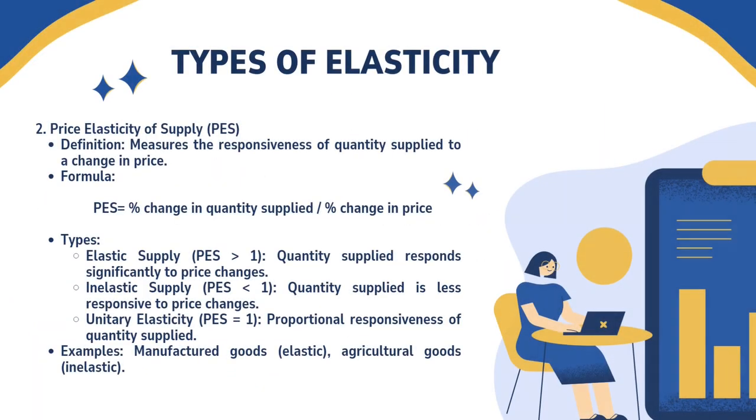Price elasticity of supply measures the responsiveness of quantity supplied to a change in price. The formula we are using is percentage change in quantity supplied over percentage change in price. For price elasticity of supply, we have 3 types. The first one is elastic supply, more than 1, where the quantity supplied responds significantly to price changes. Next, inelastic supply, where the elasticity is less than 1, where the quantity supplied is less responsive to price changes. The last one is unitary elasticity, where the elasticity is equal to 1 because of proportional responsiveness of quantity supplied. An example of elastic supply is manufactured goods, while inelastic supply is agricultural goods.